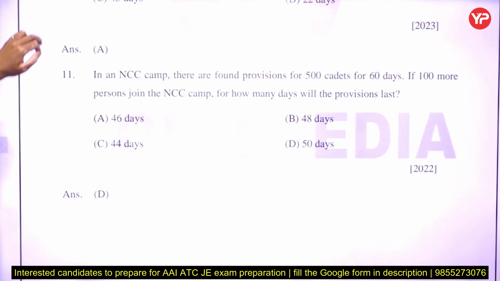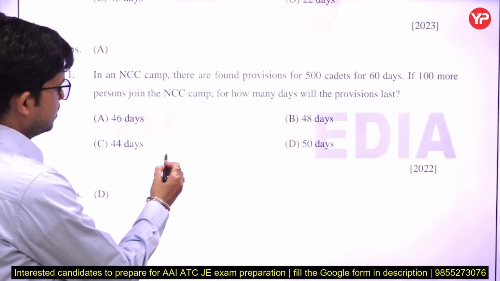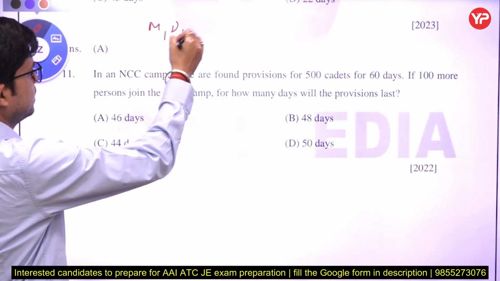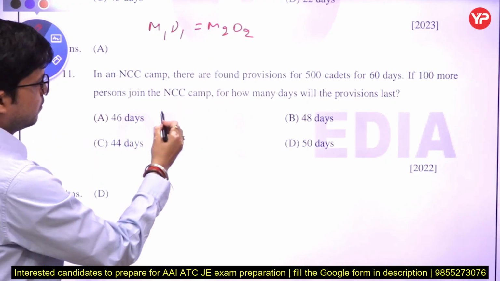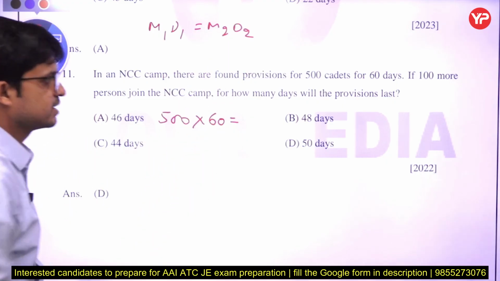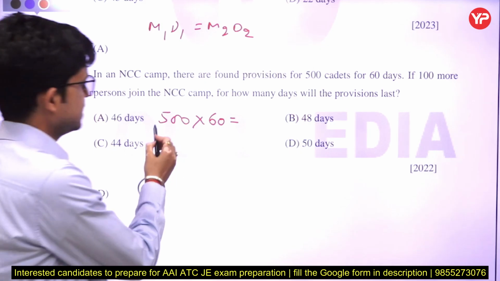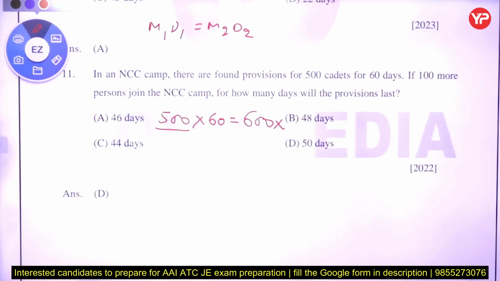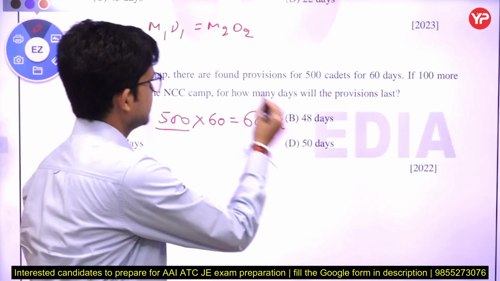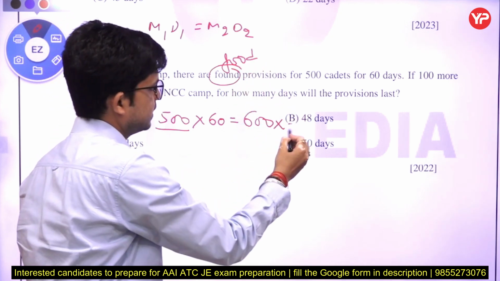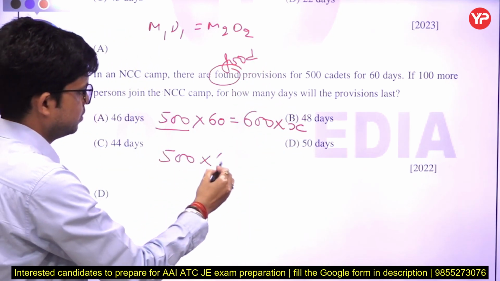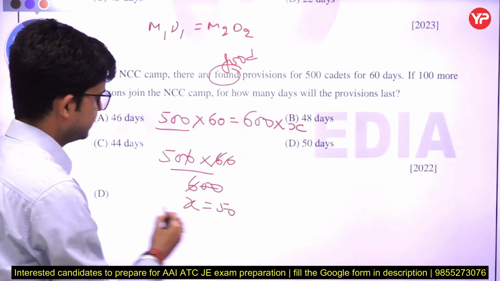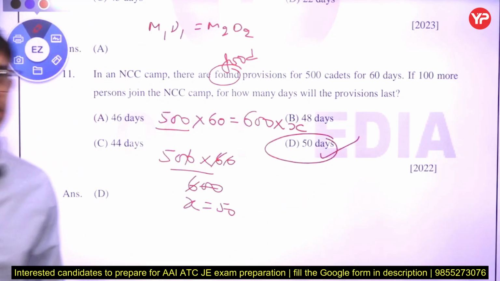So what will be the last question? The last question is very simple again. 500 cadets work for 60 days, using the M1 D1 equals M2 D2 formula. 500 cadets have provisions for 60 days. If 100 more persons join, meaning there were 500 cadets and now there are 600, then in the NCC camp, for how many days will the provisions last? That is food. So we find the value of X, and we get 50. The food will be sufficient for 50 days.